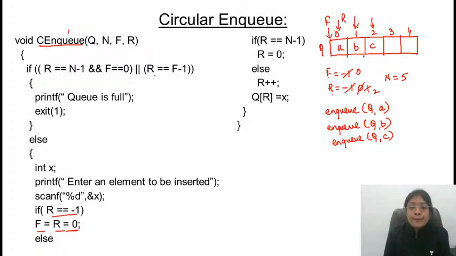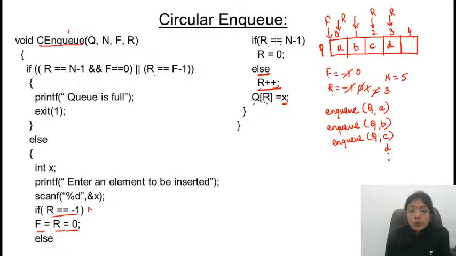So rear is pointing to 2, I want to insert one more element. So it will look at the condition. This is not the condition for full condition के साथ match नहीं कर रहे. Rear is equal to -1 है, rear -1 भी नहीं है, ये वाला केस भी नहीं है. Rear is equal to n-1 है, n-1 is what? 4. Rear is equal to 4. No, that is not the case. So in that case, it will simply increment the value of rear. So rear is incremented and then Q of R pe it is inserting the element. What element is to be inserted? That is D. So this is rear.